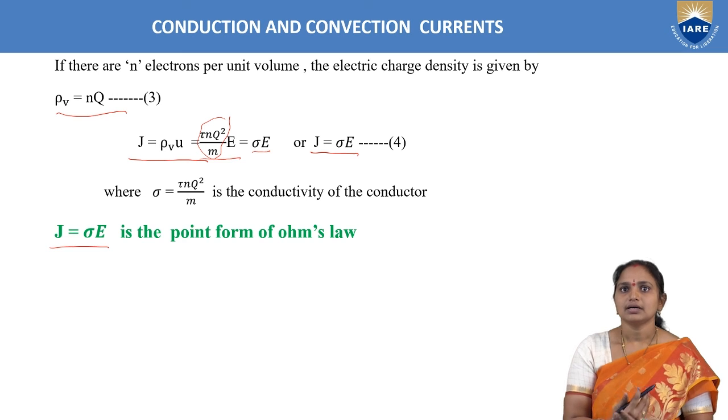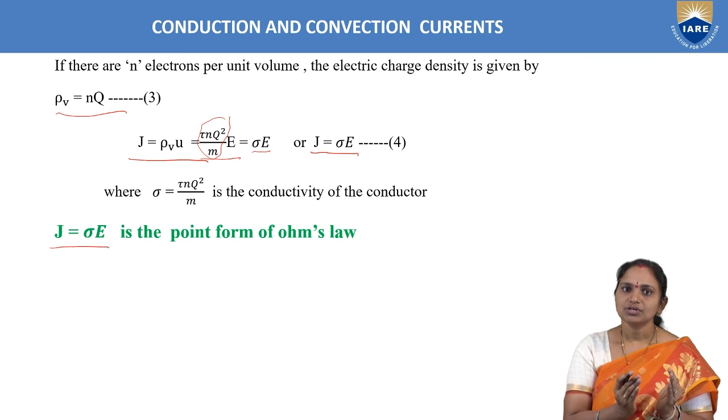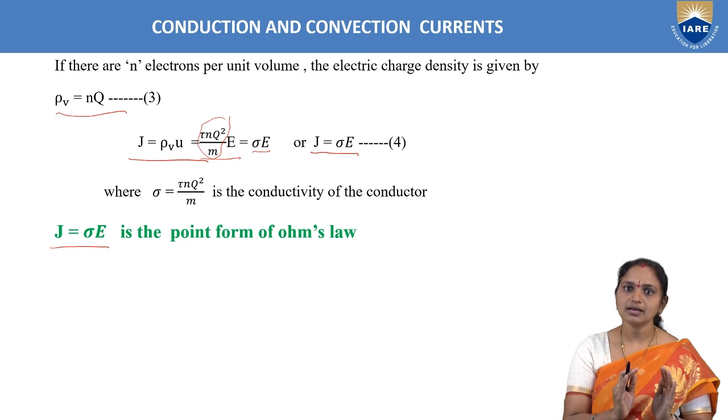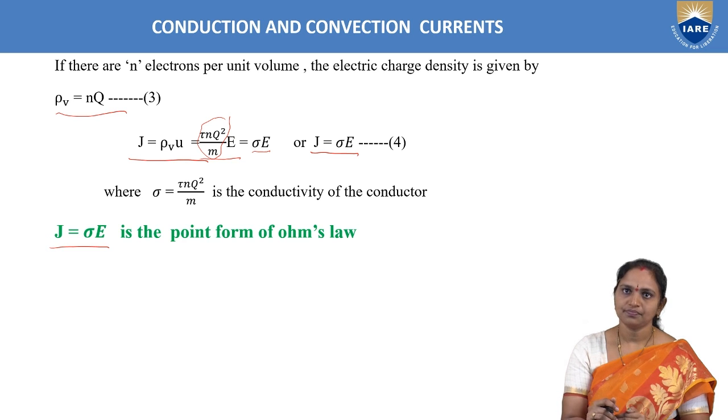So here I'll try to conclude convection and conduction currents. Convection current is the current in insulators or in dielectrics. Here insulators and dielectrics both are the same, and conduction current is the current in a conductor.